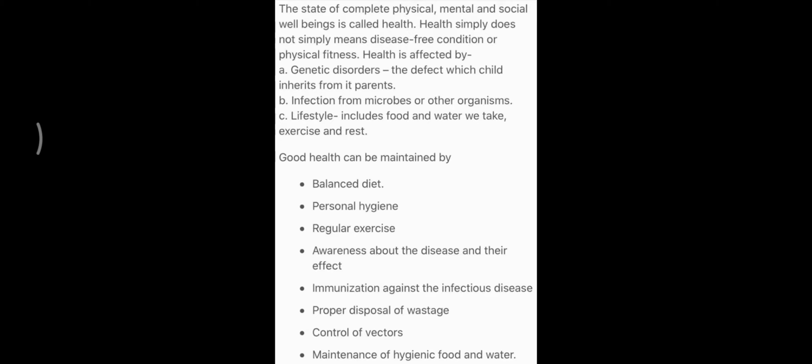There are many factors that affect the health of the individual, which are listed here. The first factors are the genetic factors, which are basically inherited by a child from its parents. The other factor includes the infection from the surrounding, that is basically caused by microbes or pathogens. And the third factor that includes the disease or unhealthy is the lifestyle. That is what type of food you eat, what is your sleep and wake cycle, whether you do exercise or not. So these are the major three factors that are affecting the health of the individual.